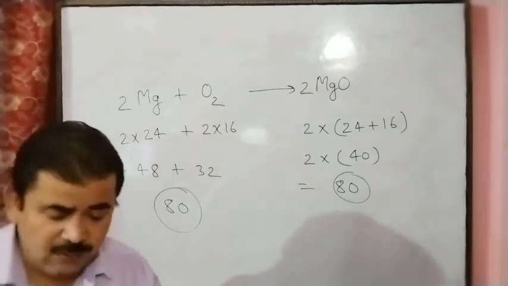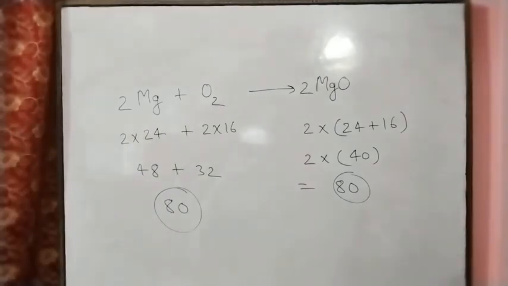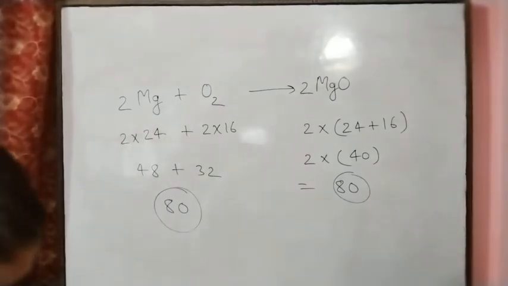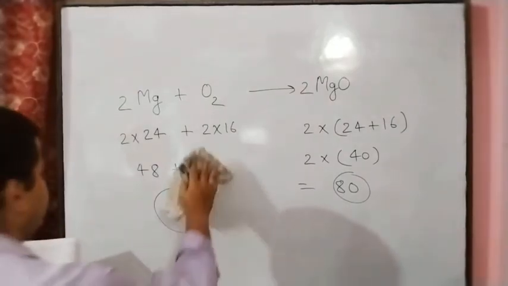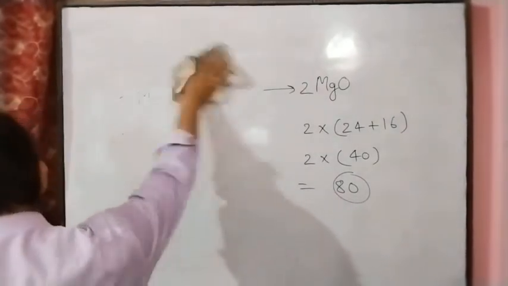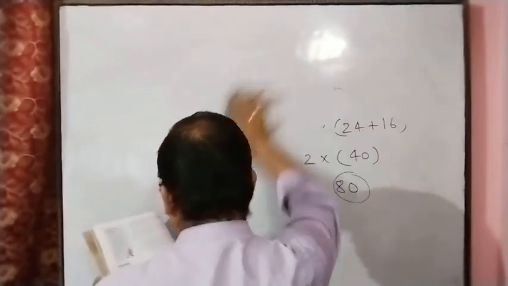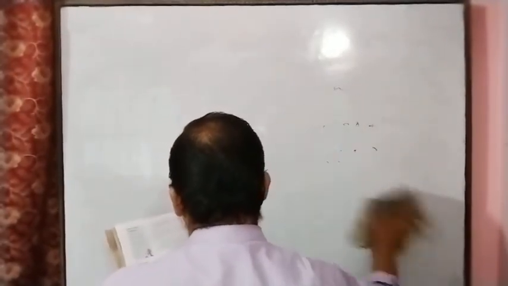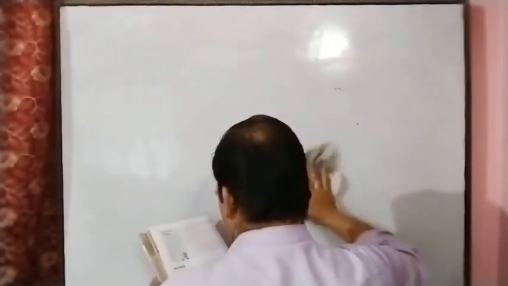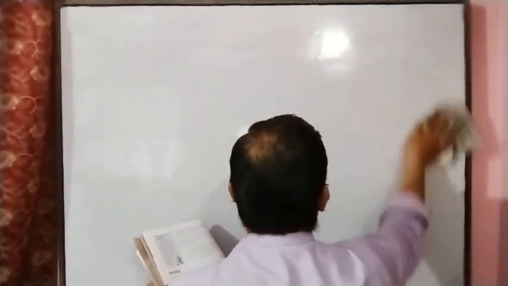Materials required: a conical flask with a cork, a measuring cylinder, a test tube, a weighing balance, string, barium chloride solution, and sodium sulfate solution. So these are the materials required.